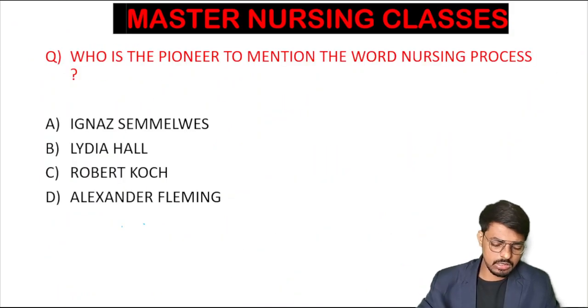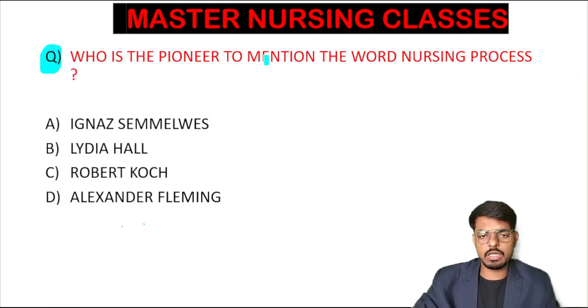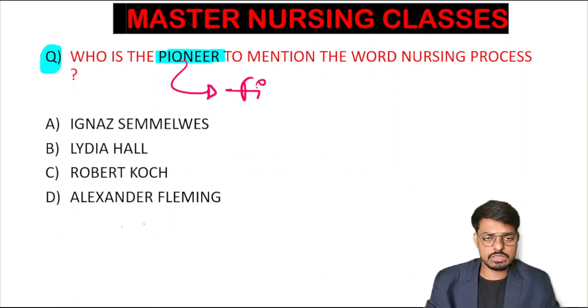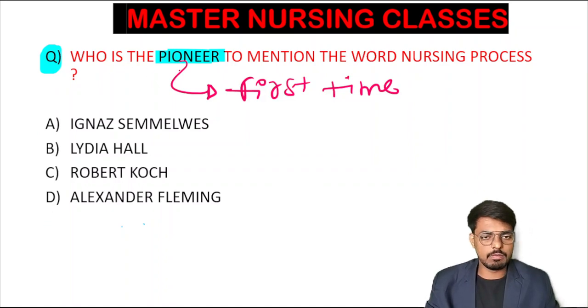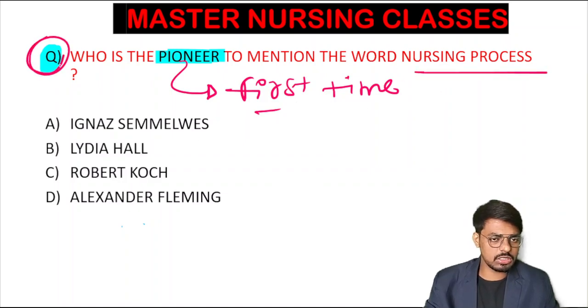Here is the next question for you all. The question has already been discussed in the above question. Who is the pioneer of the word nursing diagnosis? Wherever the word pioneer comes, the meaning is very simple: who identified it the first time. Among these four personalities, you have to tell the pioneer, the person who identified the word nursing process first. Just now we have discussed the question. Do answer in the comment box. Fast, we will go to the next.